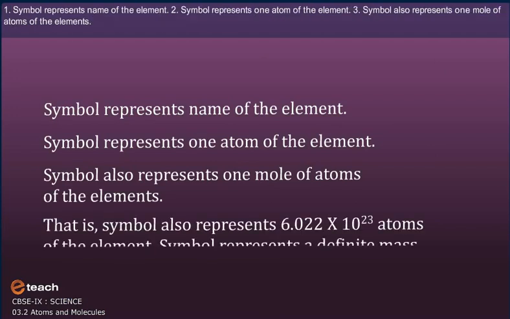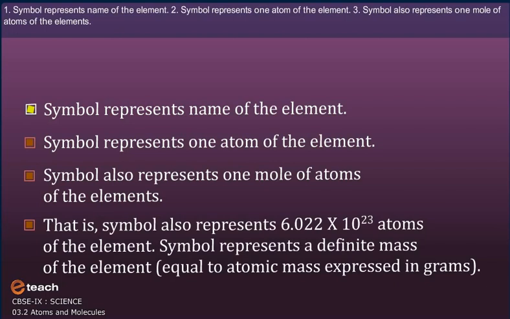First, symbol represents the name of the element. 2. Symbol represents one atom of the element. 3. Symbol also represents 1 mole of atoms of the element. 4. That is, symbol also represents 6.022 × 10^23 atoms of the element. 5. Symbol represents a definite mass of the element that is equal to atomic mass expressed in grams.